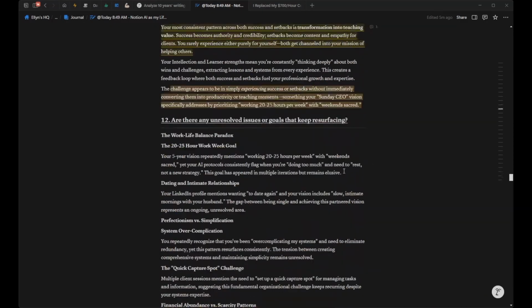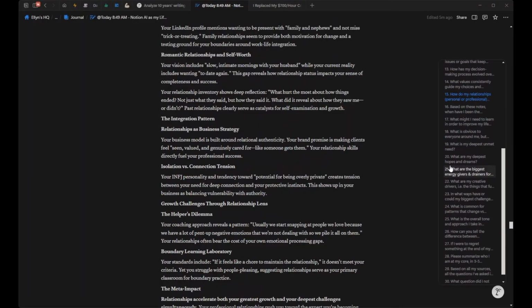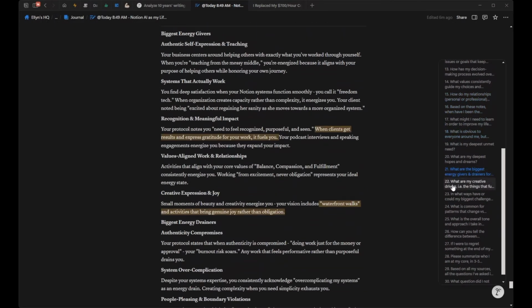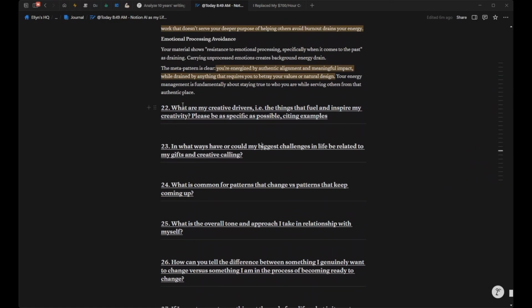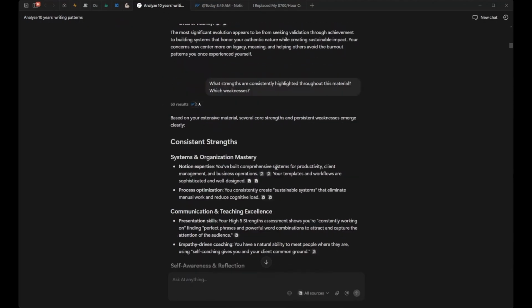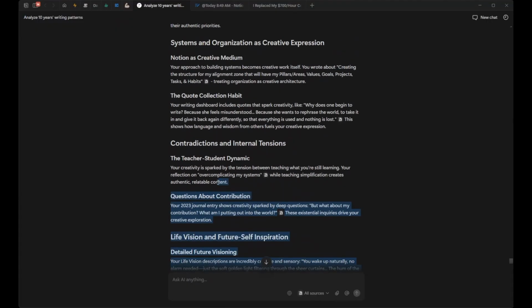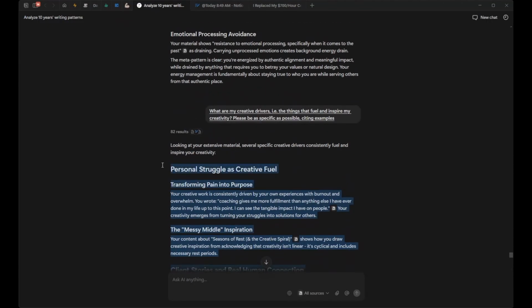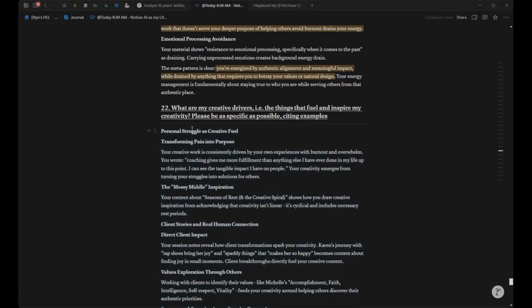So I just finished reading. We gotta do a lot of scrolling. I guess I could use the table of contents, one of the only times I've used the table of contents. And I left off on what are my creative drivers and the request for it to be specific. So let's go to the answer. And so what I will do is I'll copy this entire answer into my journal, and then I'll go through and read it.